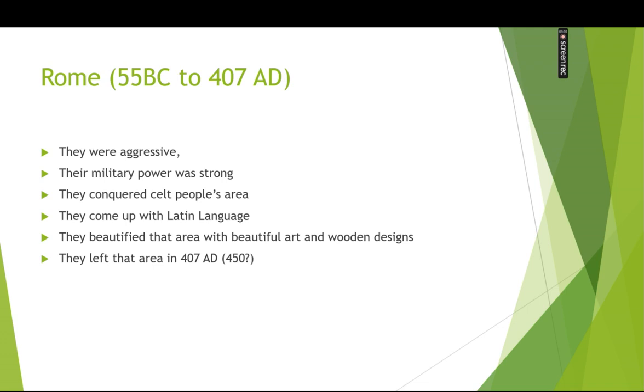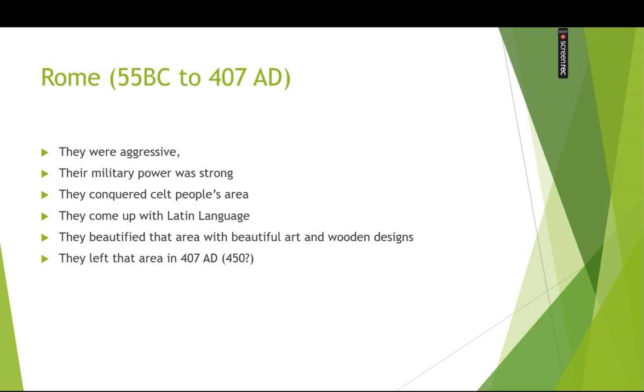Who was Rome? Rome was aggressive and its strong military power is known in many books. So they were strong in military power. They conquered the area and they brought the Latin language at that time. They beautified that area with wooden designs, structures, and buildings. You might have seen many buildings constructed of wood.